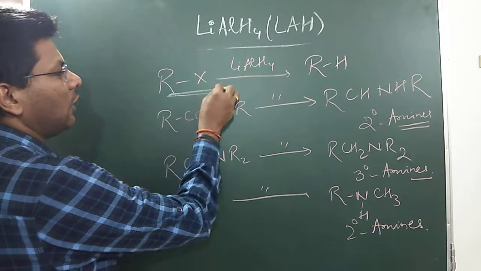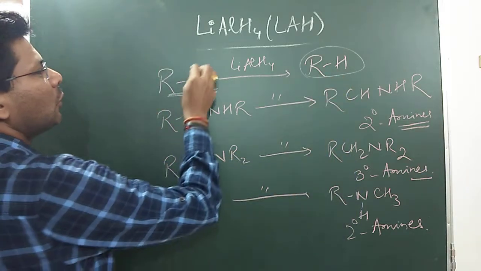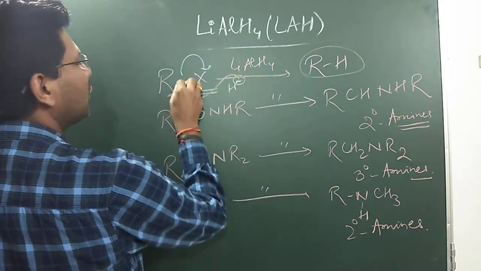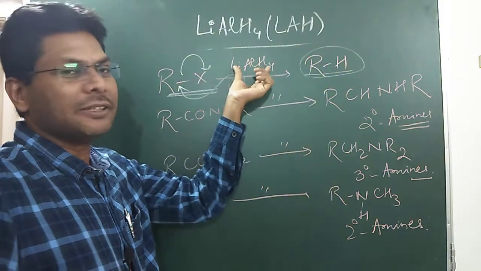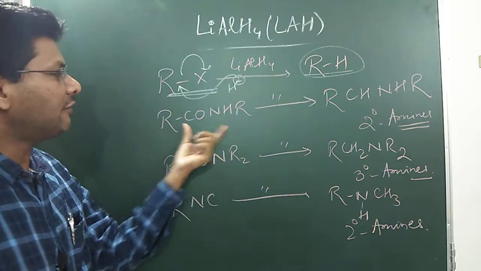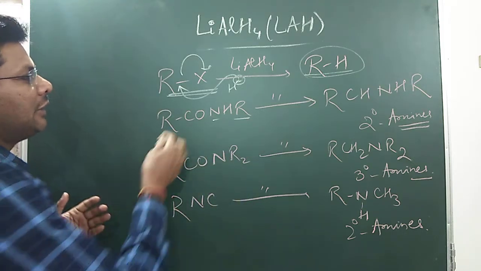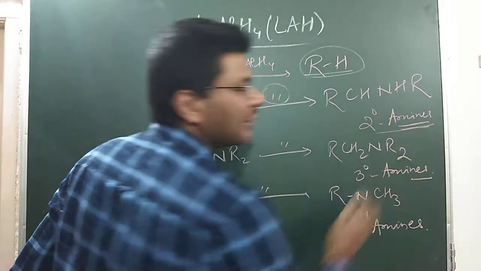If we see haloalkanes, haloalkanes are reduced to alkane. So what happens? The hydride ion comes and attacks here to form alkane. So haloalkanes give alkane in presence of lithium aluminum hydride. If we take N-alkyl alkanamide, then we see that reduction with lithium aluminum hydride gives 2 degree amines.